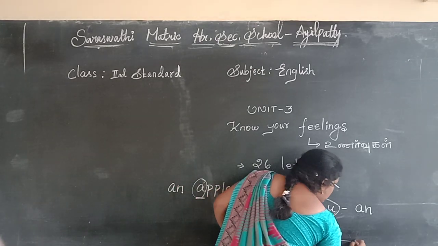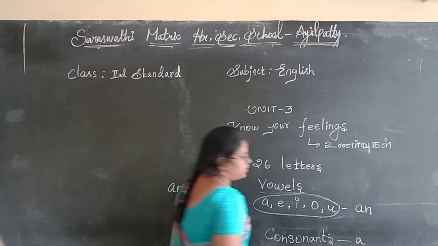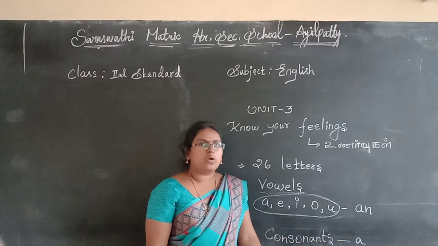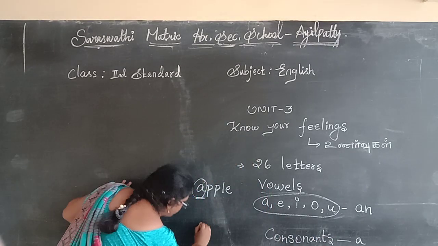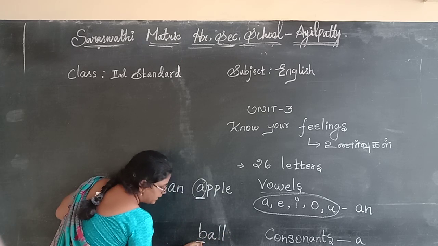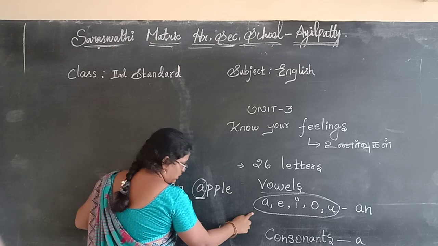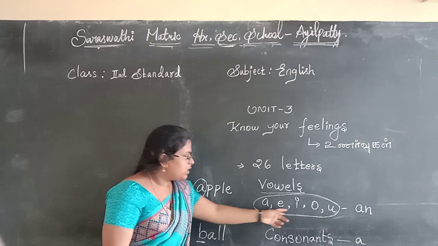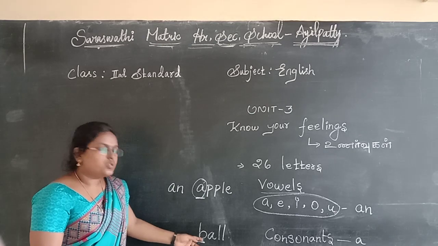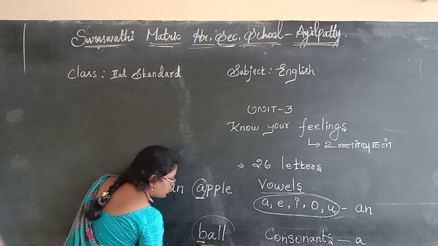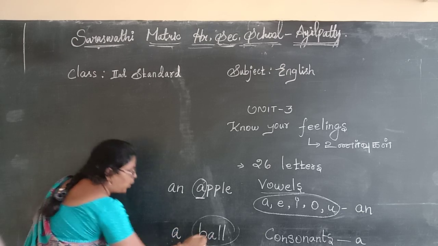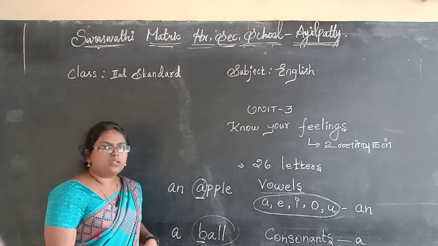And before that word you have to add a. Okay, for example, ball. What is the first letter? B. Is B a vowel sound? A, E, I, O, U only are vowels, right? So B is not; this is a consonant. Before the consonant you have to add what? A ball. Are you clear?